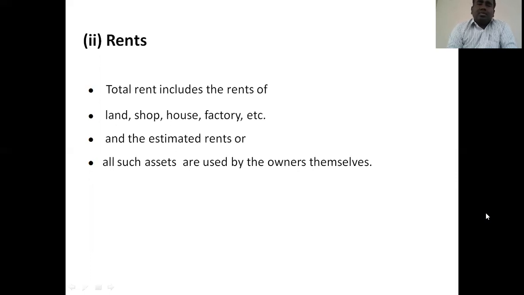If a company, organization, or business entity gives rent on its buildings, shops, houses, or factories to others, that rent is considered, and the estimated rents are also considered. Such assets may be used by the owners themselves for productional activities or business purposes. The amount earned from them is also considered for the calculation of GNP under the income method.